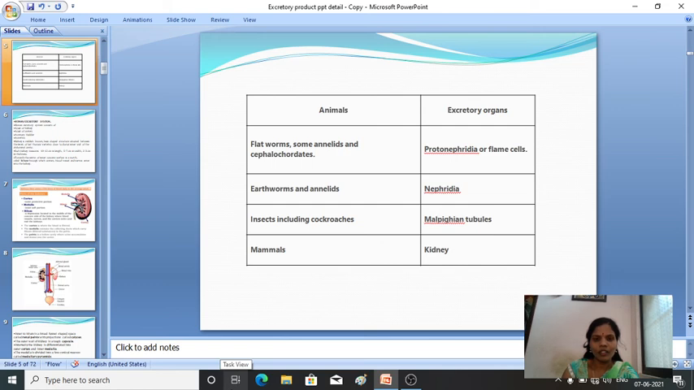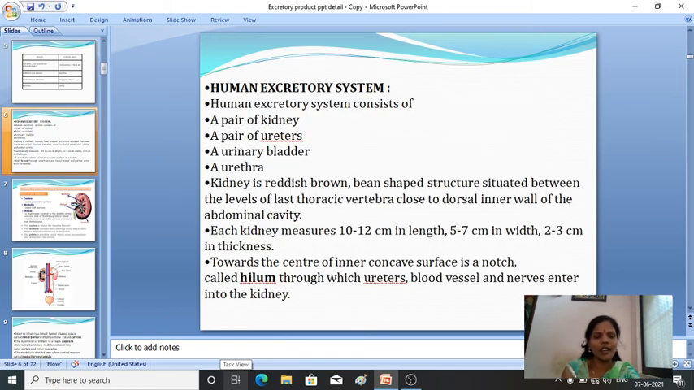Okay. So next comes the important part of this chapter, that is the human excretory system. We'll see what parts are associated with the human excretory system. The human excretory system consists of a pair of kidneys, a pair of ureters, the urinary bladder and the urethra. These are the 4 different parts.